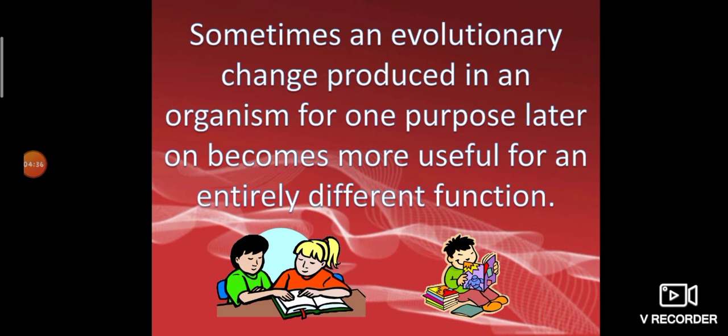In that organism, a particular part or organ evolved for one function, but generation after generation, that organ may function entirely differently from the beginning.